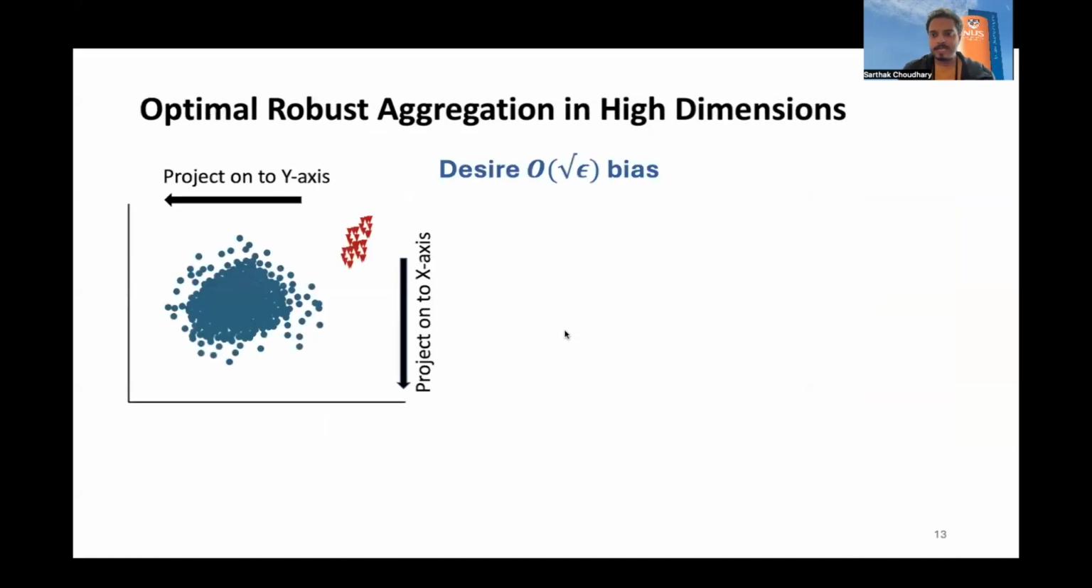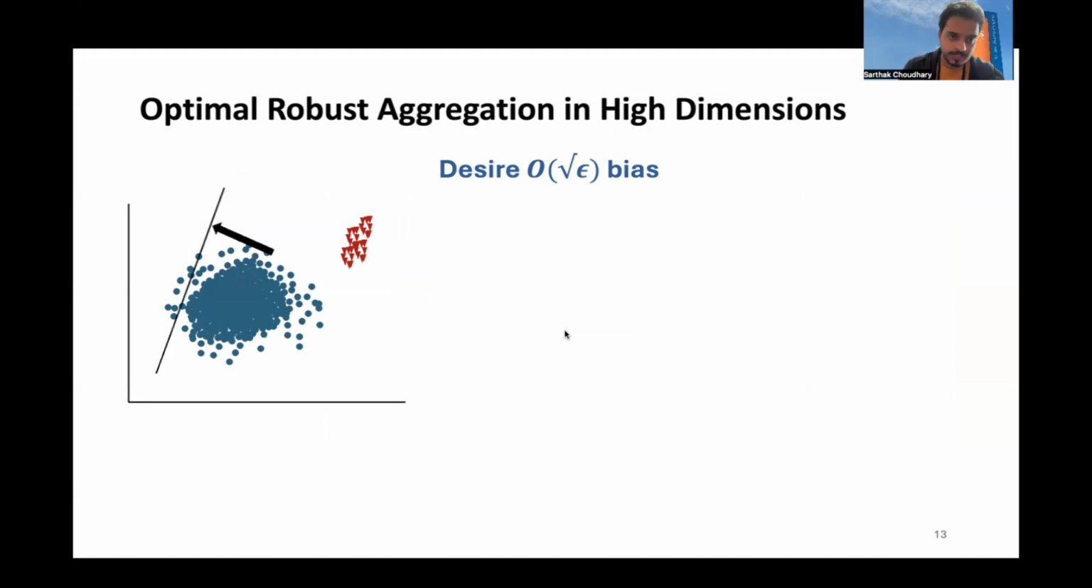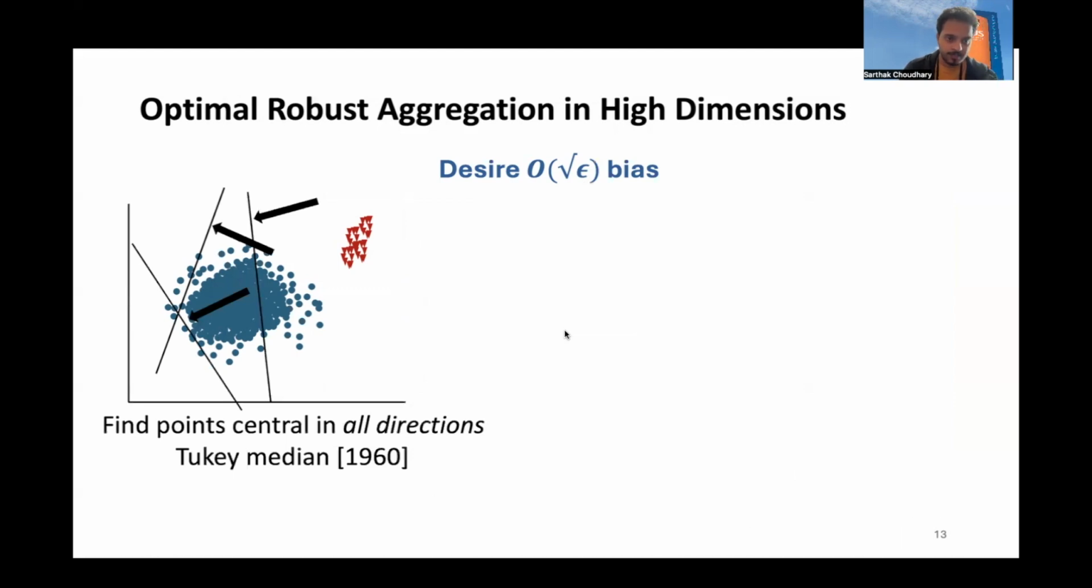So instead of finding the mean by taking projections onto each coordinate one at a time, we can take projections on all possible directions. So this is one idea. Now, this idea is not new. This is the idea of Tukey median, basically. The point is this achieves statistically optimal bias of order square root epsilon. The problem is any procedure that aims to do this in this way would have a time complexity which is exponential in d.